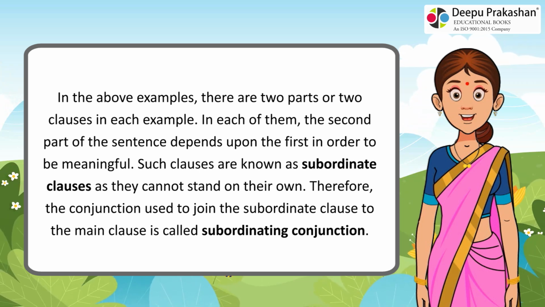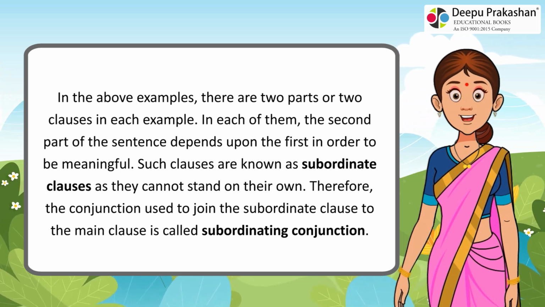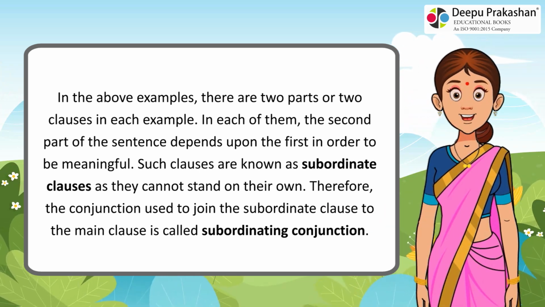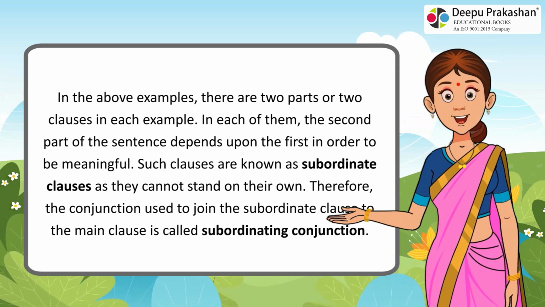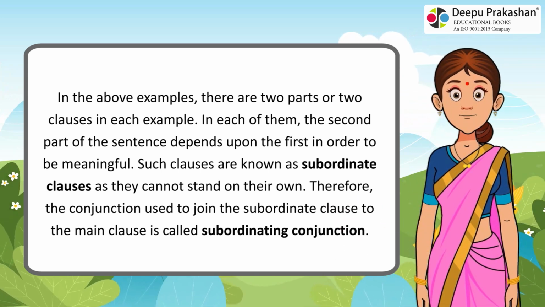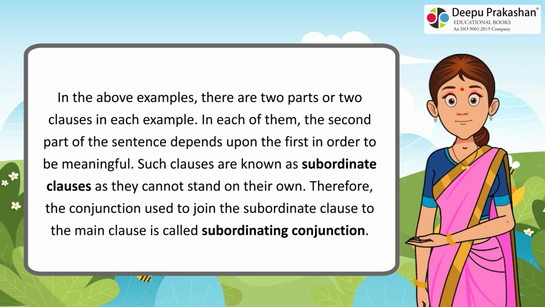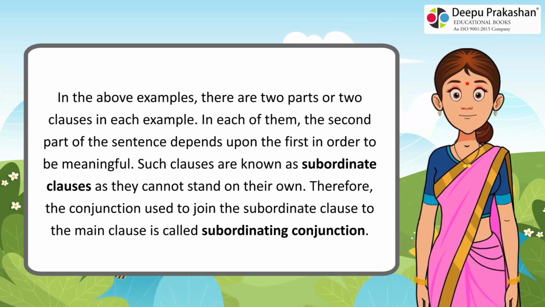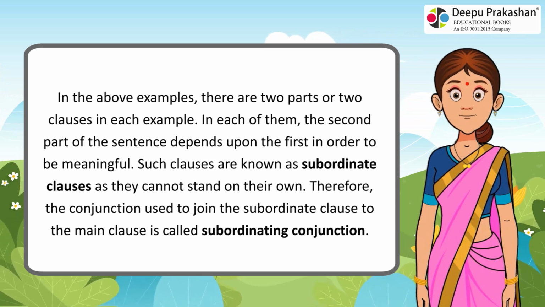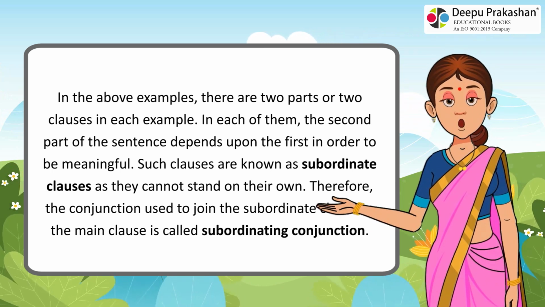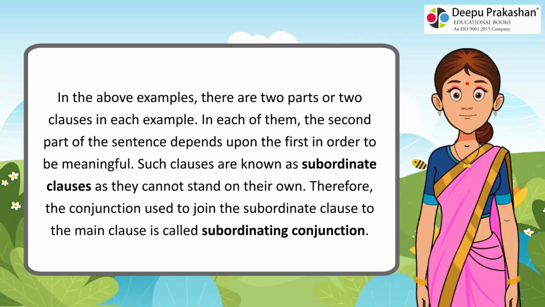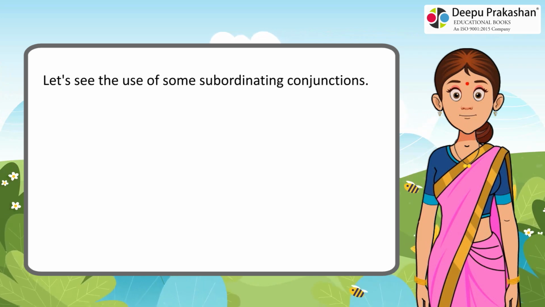In the above examples, there are 2 parts or 2 clauses in each example. In each of them, the second part of the sentence depends upon the first in order to be meaningful. Such clauses are known as subordinate clauses as they cannot stand on their own. Therefore, the conjunction used to join the subordinate clause to the main clause is called a subordinating conjunction. Let's see the use of some subordinating conjunctions.